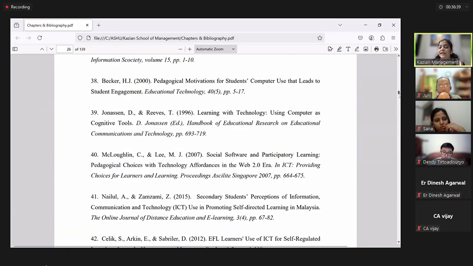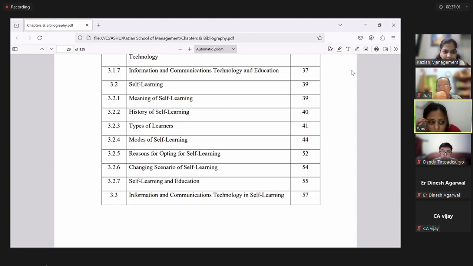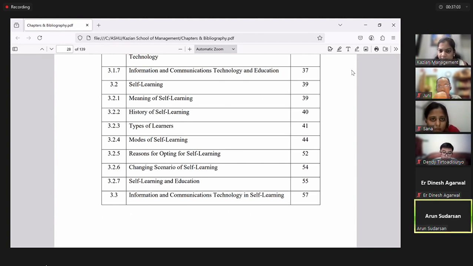And do not forget to add research gap in your review of literature chapter. It is one of the very important components, research gap, which you need to mandatorily add in your literature review chapter. Have you all made your literature review chapter, or is it still in progress? Ma'am, it's in progress.